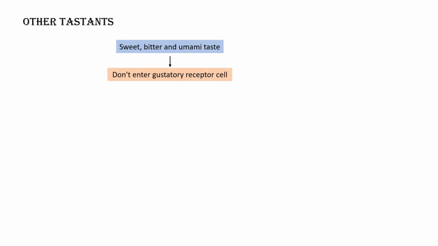Then other tastants: sweet, bitter and umami taste. What happens? In case of the salty food or the sour food, they enter into the gustatory receptor cell, but these tastant molecules don't enter into the gustatory receptor cell. Rather, they bind to the plasma membrane receptors that are linked to the G protein.